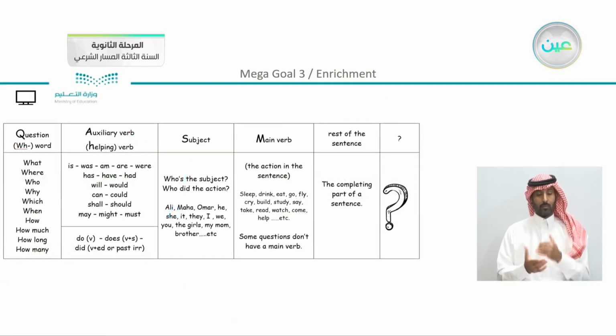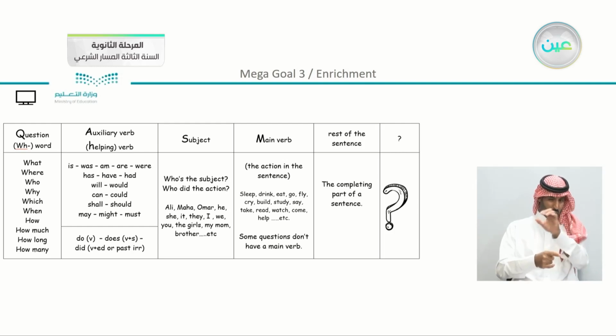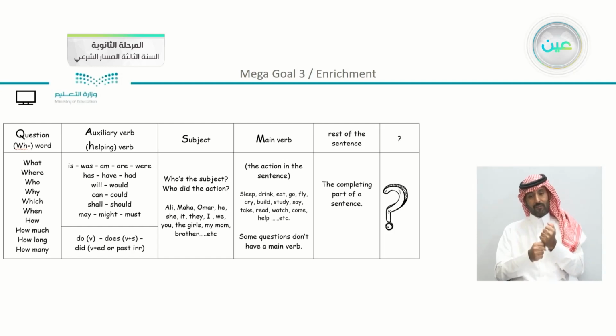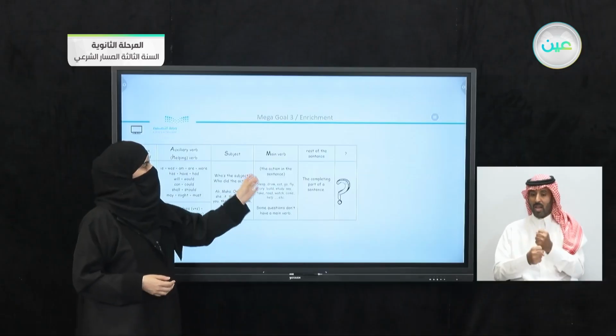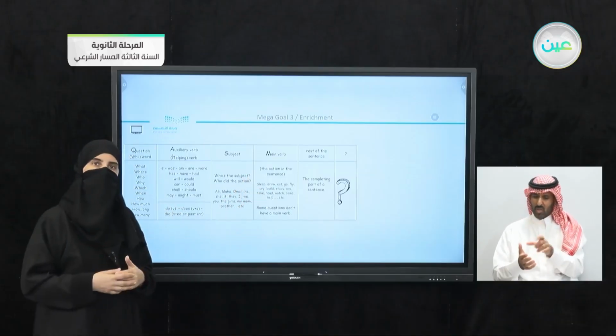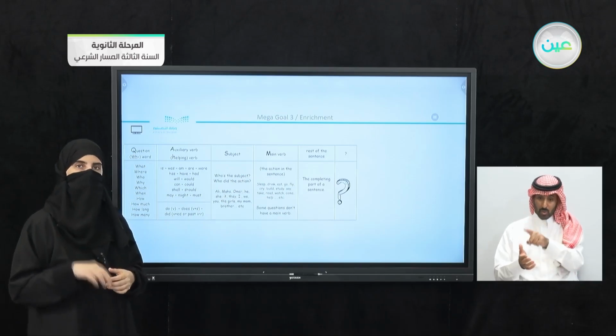Now we can see that we have a table here just to show you the arrangement of the sentence or the question. You know that first of all you have the question word followed by the auxiliary verb, or as we say the helping verb, followed by the subject, and after the subject there is the main verb, and then the rest of the sentence if there is any. And of course, don't forget to add your question mark.